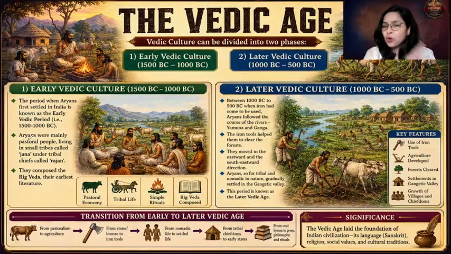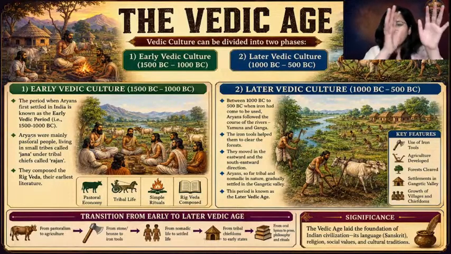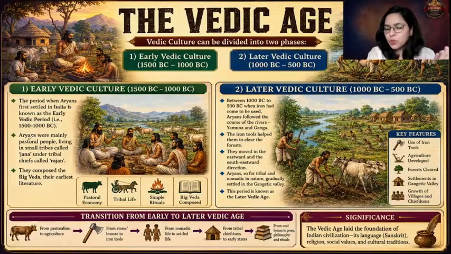From 1000 BC onwards, Aryans began to shift to the area called the Ganga Yamuna Doab. Doab means the land between the 2 rivers, here Ganga and Yamuna. Between the Ganga and Yamuna, they settled on the fertile land in the later Vedic age. Whenever I refer to the early Vedic age, it is the period when Aryans came to India and slowly began to settle down. And where did they settle? In the Sapta Sindhu Basin.